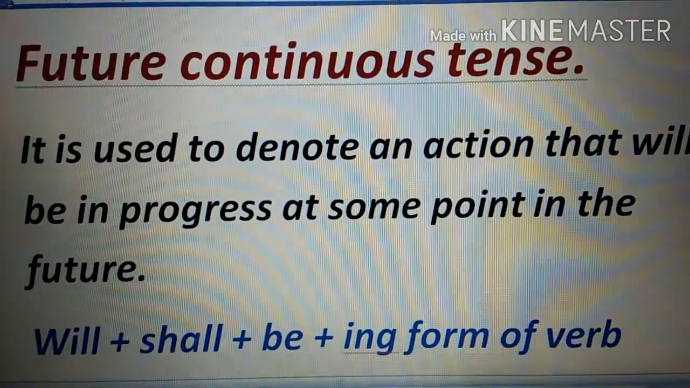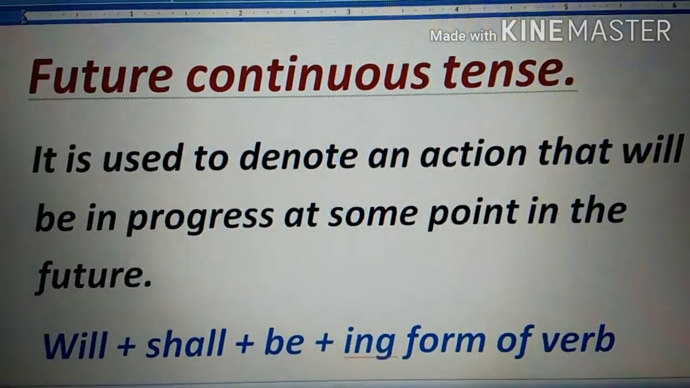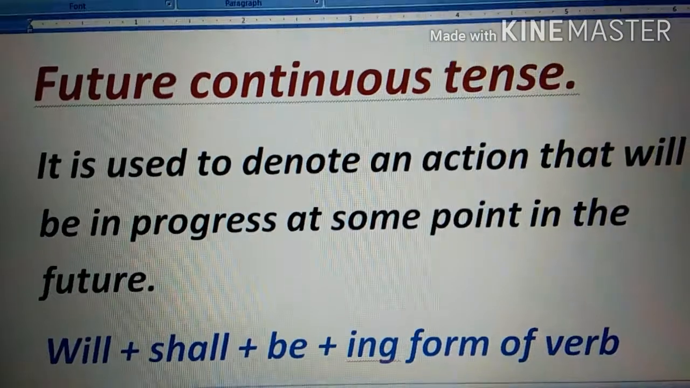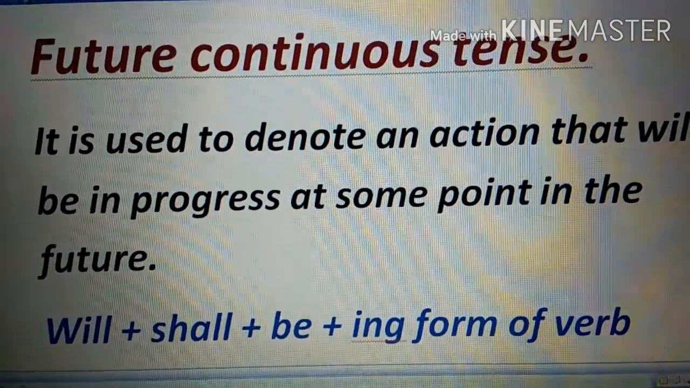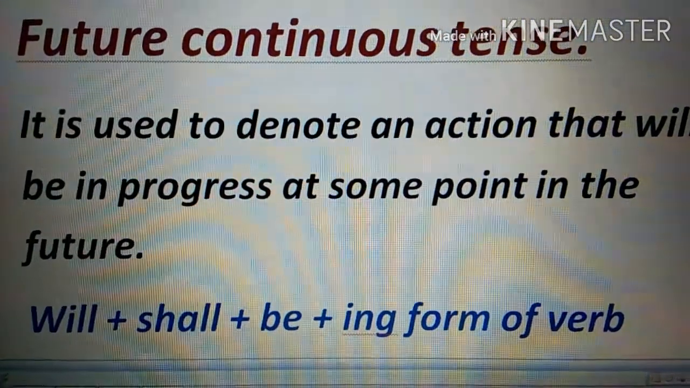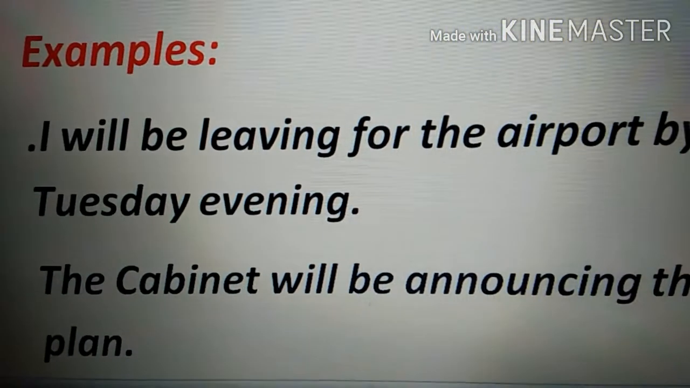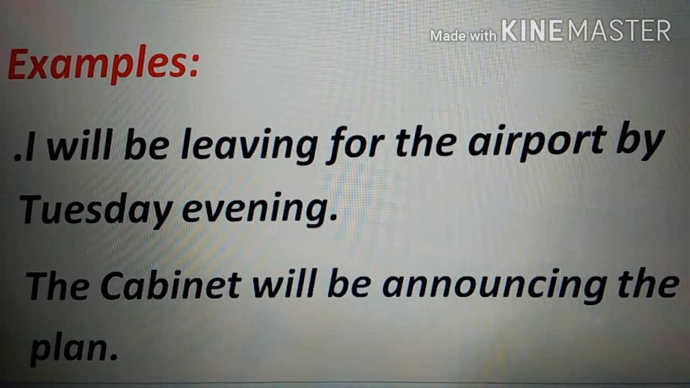So what will be the formula? The formula is very simple. It will be again will or shall plus be plus the ing form of the verb. Wherever the continuous thing comes, you have to go with the ing form and be is going to be there. So the examples are, for I will be leaving for airport by Tuesday evening.